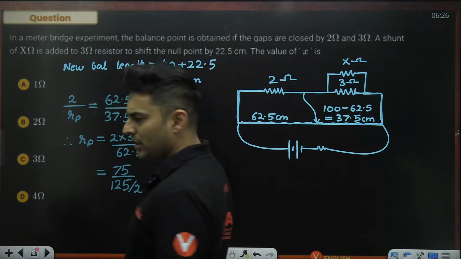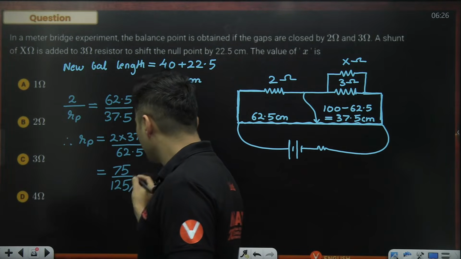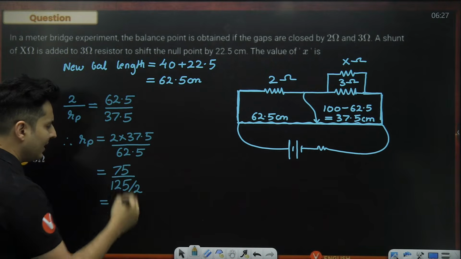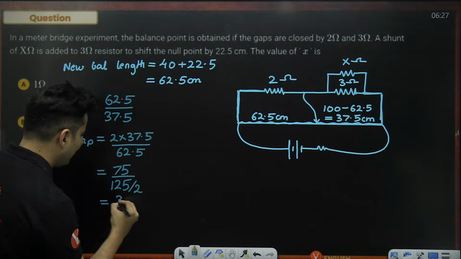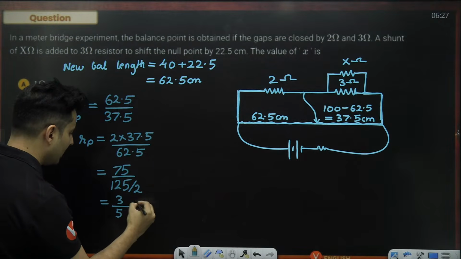Is that right, everyone, till this point? Okay. Now you can do some simple cancellations, like 75 divisible by 25 3 times, 125 divisible by 25, sorry, 5 times, and that number 2 will go on the top.